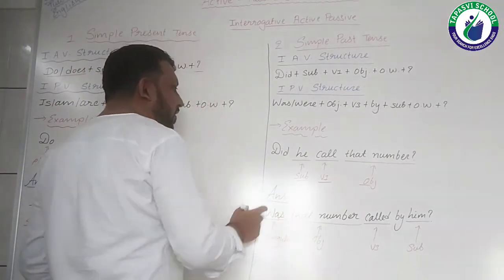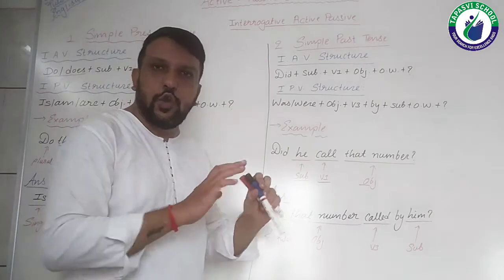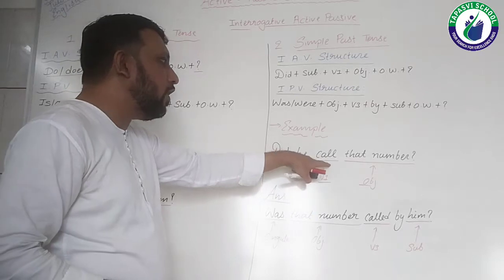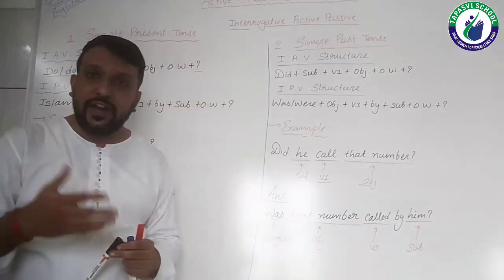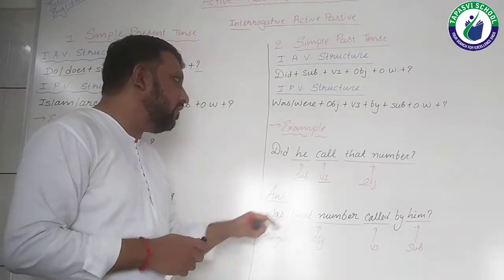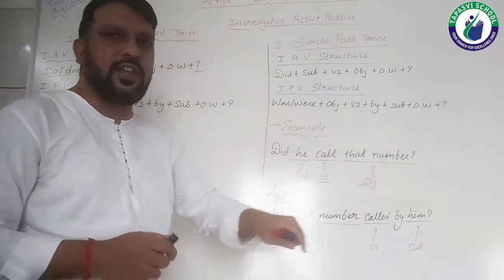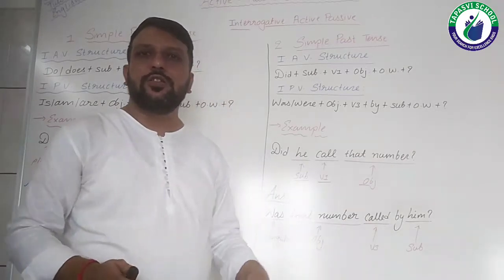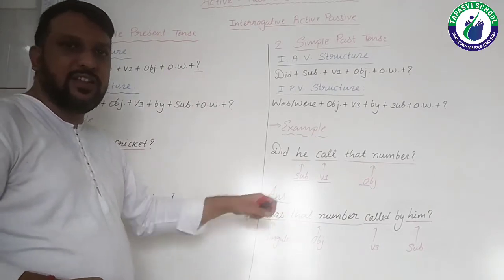So I have put "did" over here, right? "Did" as per the framework only, there is no change. Then what is the subject? He. Did he call that number? Let me repeat my sentence. Did he call that number? So "did" as it is, "he" is the subject, "call" is V1, "that number" is the object, and in this sentence there is no other word, and the question mark as it is. Now we are going to transform this sentence into passive voice.